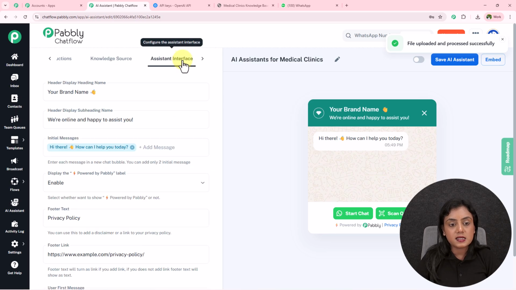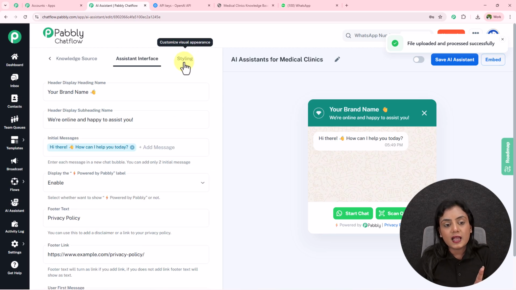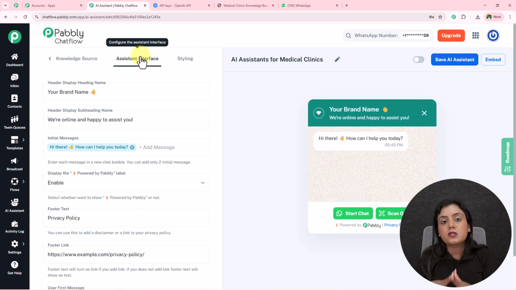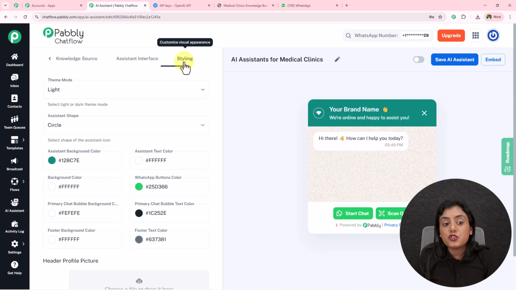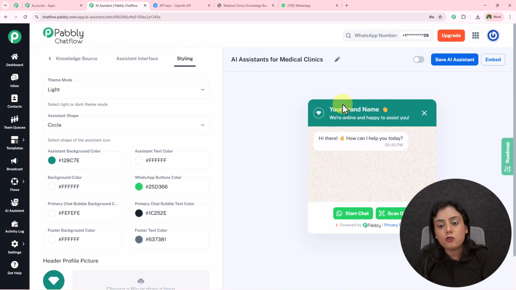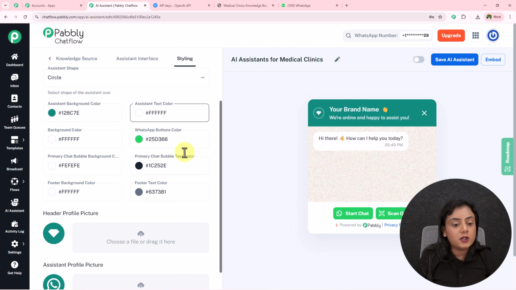Okay, next is assistant interface. Assistant interface and styling, these two sections are only used if you are adding this AI assistant on your website. So you have a website, your own doctor's or clinic's website, and you have added the assistant. This is how it is going to look, you can see right over here. If you want to change any of the text or messages, you have to do it under this assistant interface. And if you want to change any of the colors, backgrounds, images, shapes, you will do it under styling.